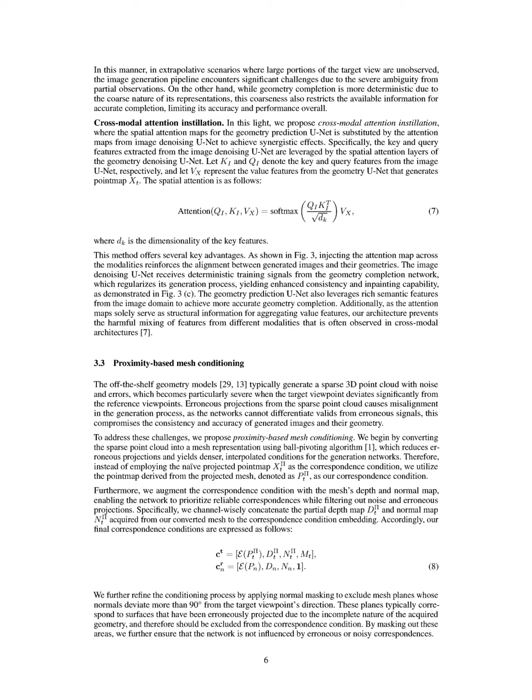To enhance the alignment between the generated image and its geometry, we implement cross-modal attention distillation, where the spatial attention maps from the image denoising network are integrated into the geometry denoising network, allowing it to benefit from the rich semantic features of the image domain while maintaining deterministic geometry completion. This synergistic approach ensures that the generated images and geometries are consistent and accurate, even in extrapolative scenarios.